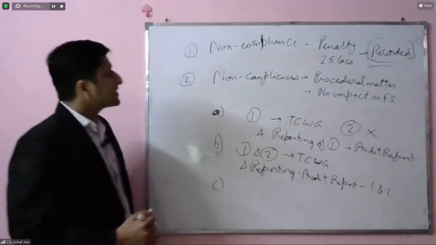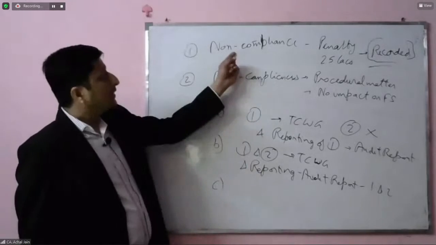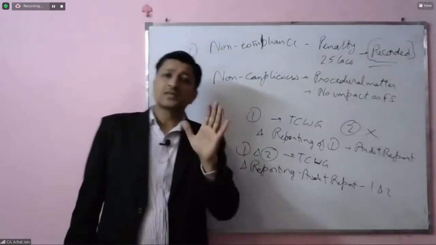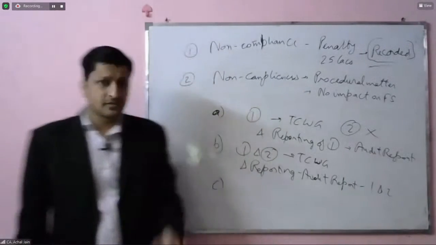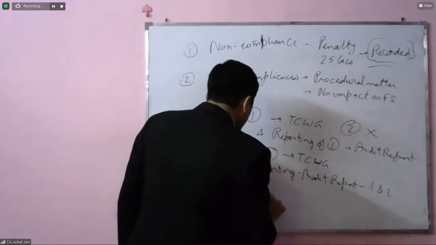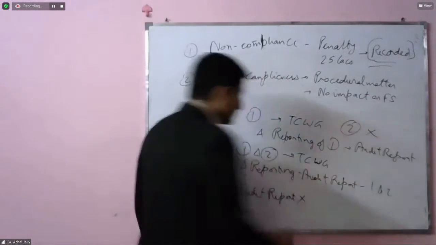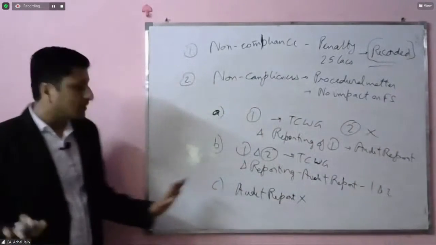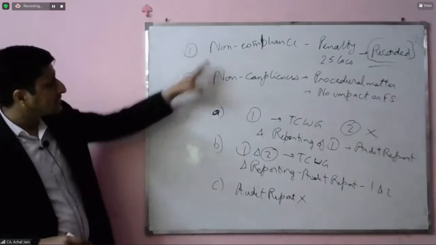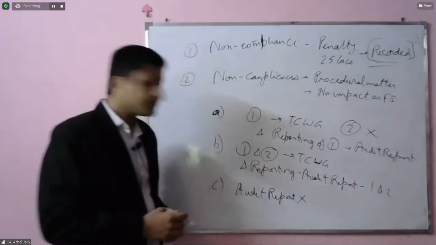Option number 3 says that there has been a non-compliance, but this non-compliance has been adjusted in the financial statements. So that's why the audit report should not have any reference to this. Not required to be reported in the audit report. Neither this nor this, because this anyway is not material.